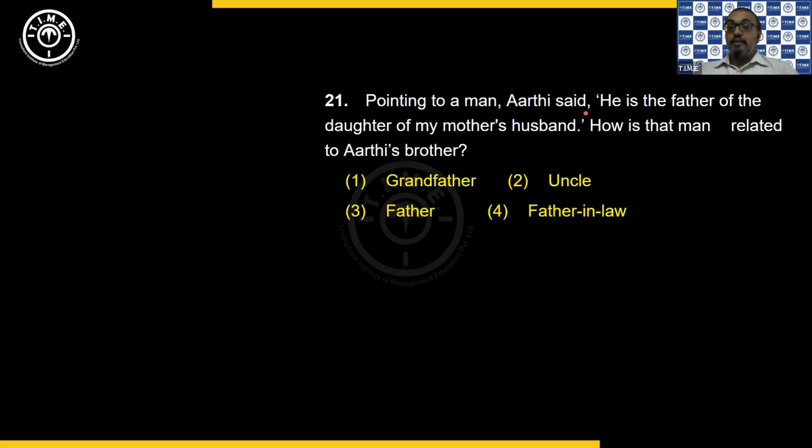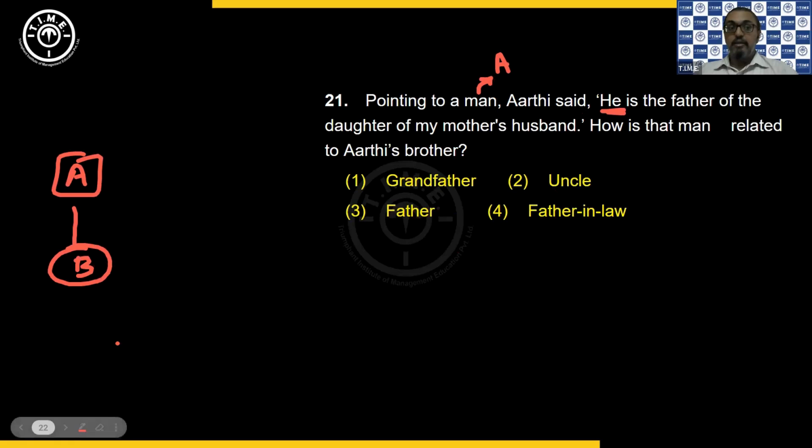Then next one. Pointing to a man, Arati said, he is the father of the daughter of my mother's husband. So that man, let us call that man as A. Okay, so A is a male. That man is the father of the daughter. Let me call that daughter as B. The man is the father of the daughter. And daughter to whom? Daughter of my mother's husband. So the same daughter should be a daughter to my mother's husband. Who is "my" here? "My" is Arati. So if I take Arati here, Arati should have a mother.